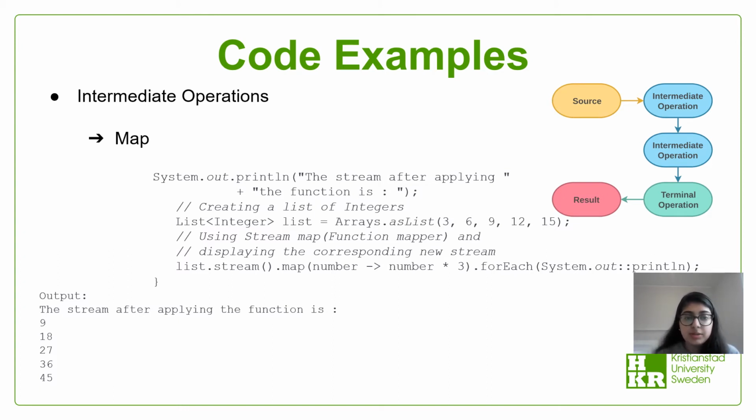So the output after using the stream function will be the stream after applying the function. This line is displayed as an output because we used a print line function here, and these numbers 9, 18, 27, 36 and 45.